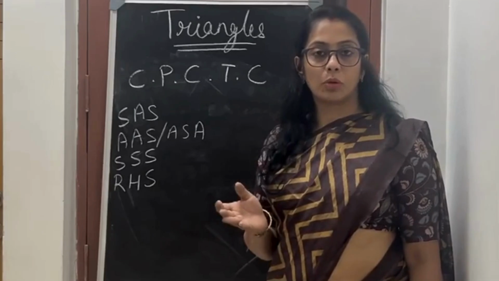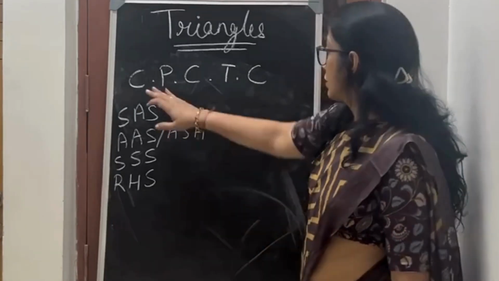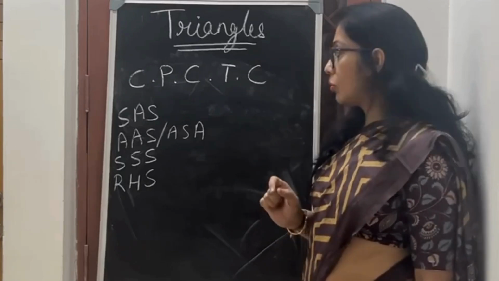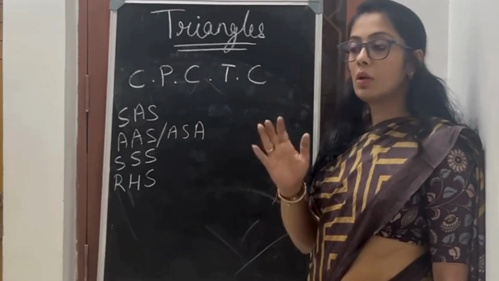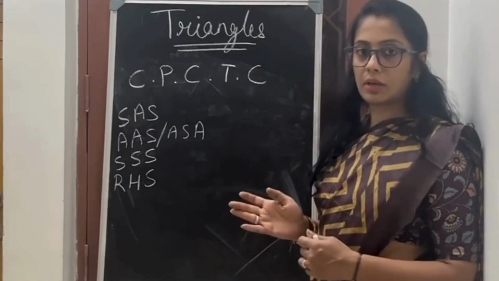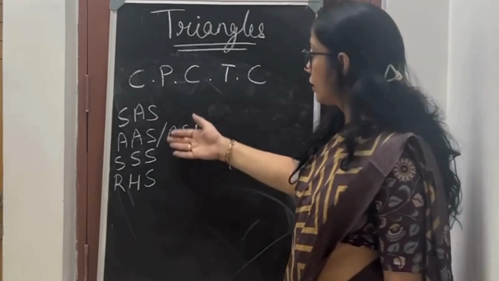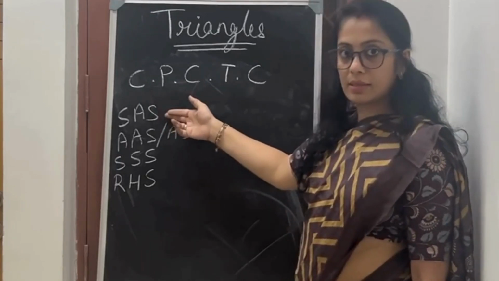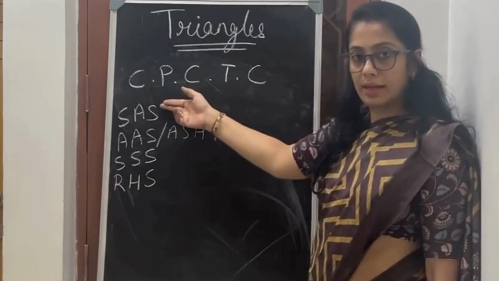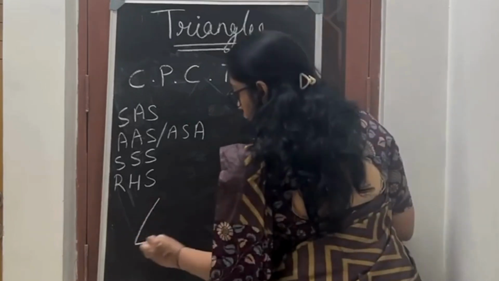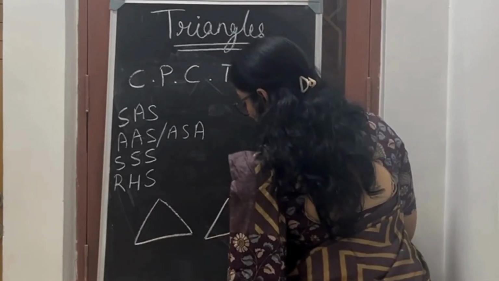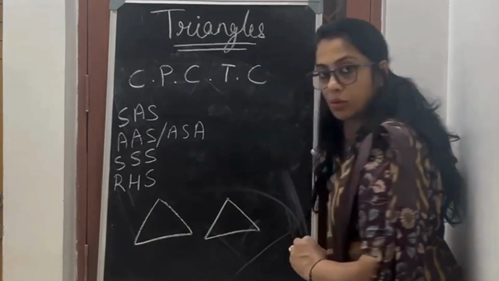Next theory part that I want to cover in triangles is congruent triangles. Okay, what is congruency? Congruency means one triangle is equal to another triangle, and you have to prove that. There are four ways of proving it. Okay, first way is SAS, that is side angle side. Now example, there are two triangles. How will we prove that they are congruent to each other?